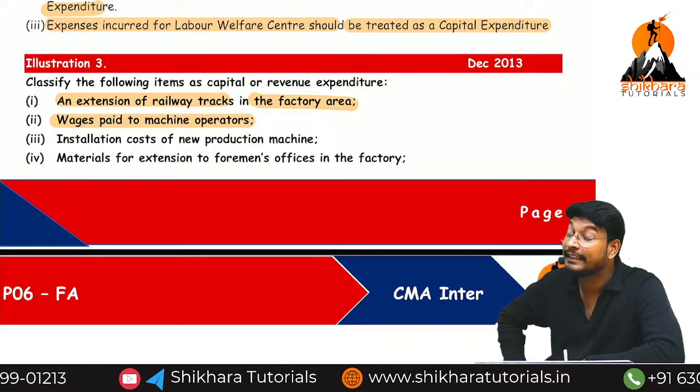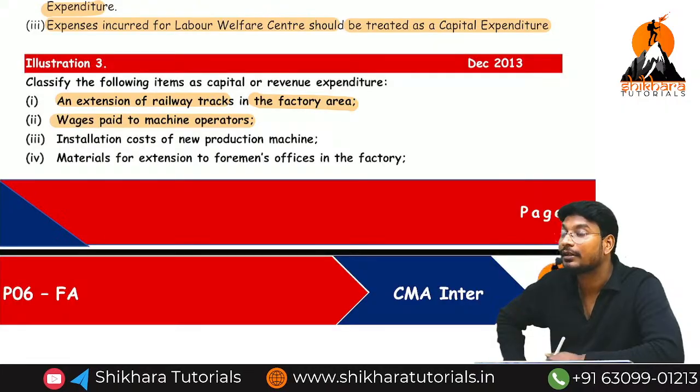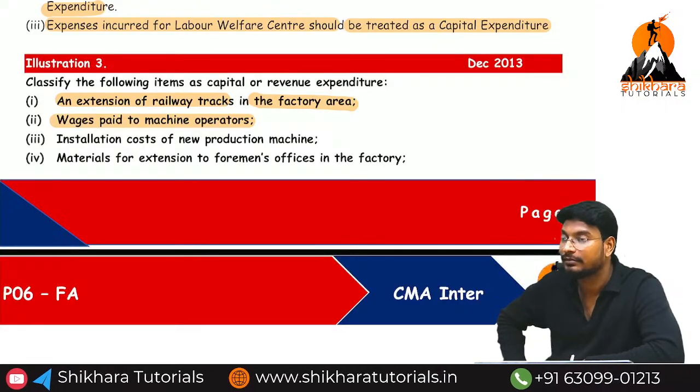Wages paid for installation of machinery. Wages paid to machine operator. Machine operator means what? Daily labor wages. Revenue expenses.